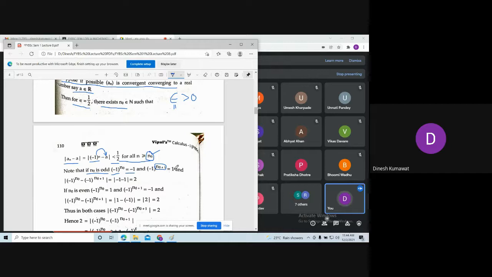Is that clear so far? Yes, sir. Now observe, this statement is saying what? n is bigger than or equal to n naught. Can I say n can be n naught, or n is bigger than n naught? Means I can take n to be n naught plus 1. Can I take that? Yes, sir.